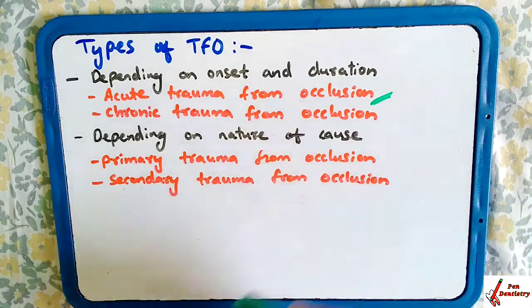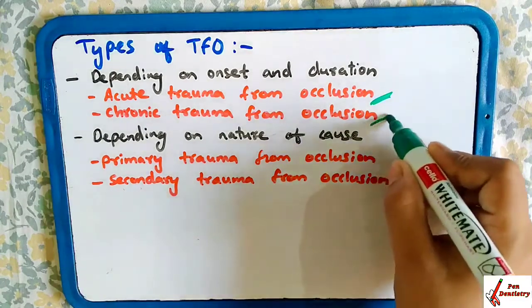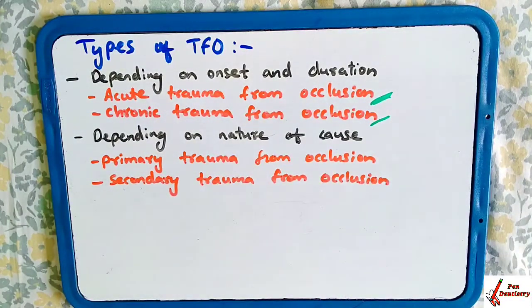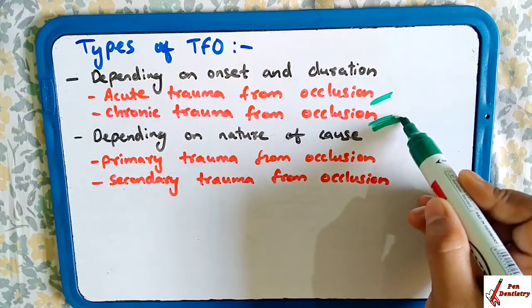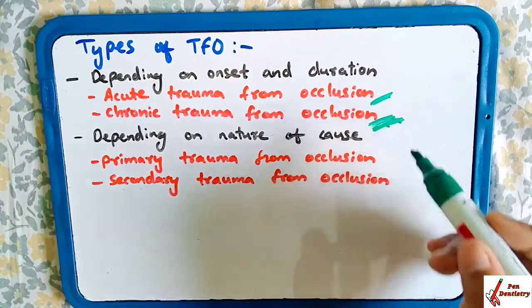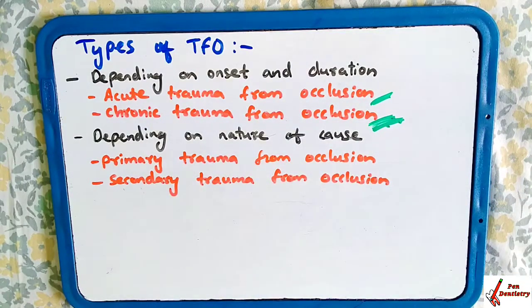In chronic trauma from occlusion, it occurs due to tooth wear, drifting movement, extrusion of the tooth, or it is caused by parafunctional habits such as clenching and bruxism. Because of these things, the periodontium has gradually changed its shape or its function. So chronic trauma from occlusion occurs here.